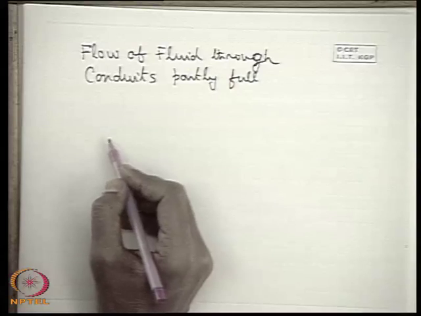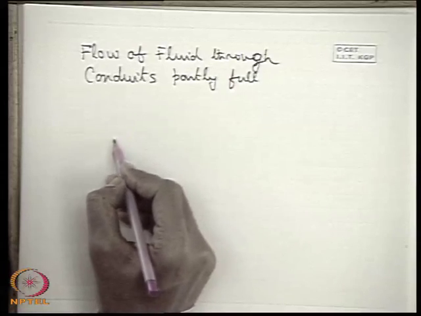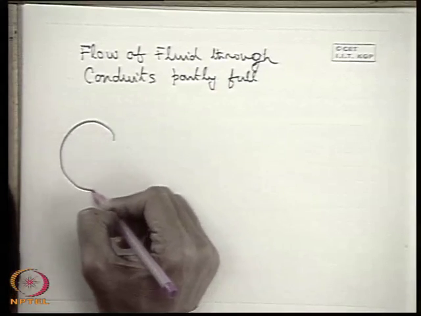In this case, the liquid has a free surface and the flow is governed by the principles of channel flow. That is the flow through a conduit that is partly filled. The conduit is not filled totally and the liquid has a free surface. So the principle is governed by that of channel flow. Let us consider such flow through a circular conduit.